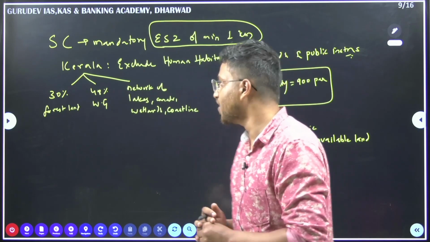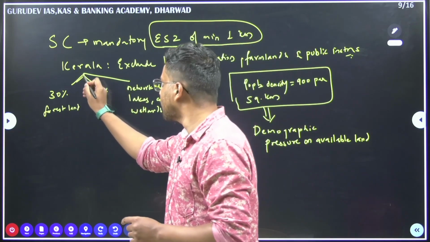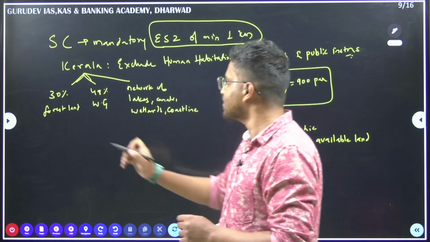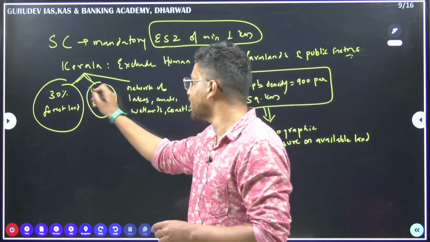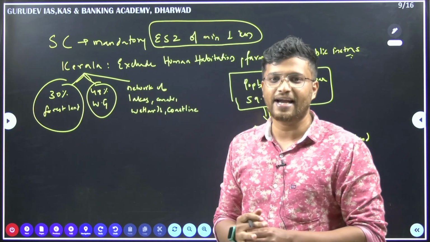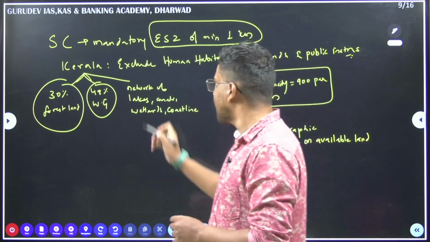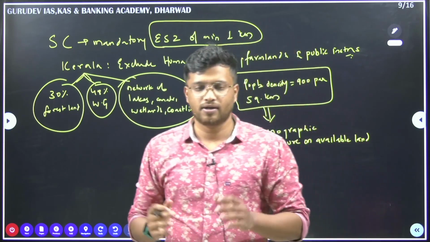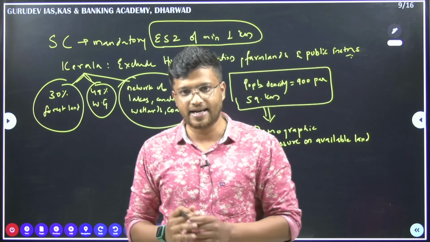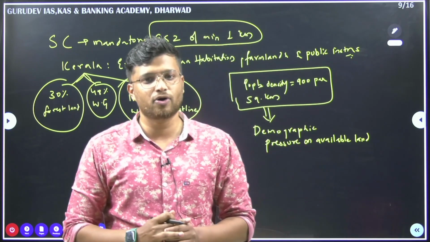But what is the issue here? When we look at Kerala, Kerala has 30% forested land already. It has 48% of its land under the Western Ghats. Also, it has a network of lakes, canals, wetlands and coastlines. Seeing how small the Kerala state is, how much land is available already.